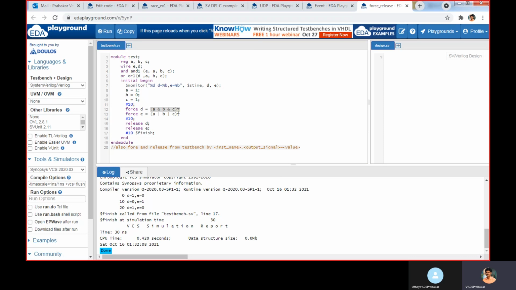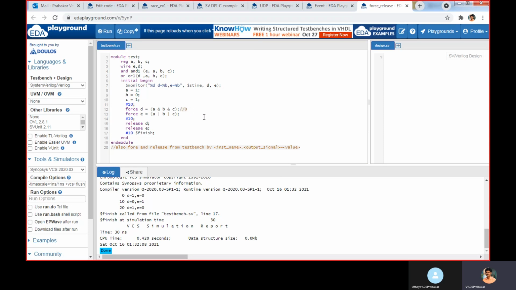If we perform the AND operation, the value is 0, so 0 is assigned for D. For the OR, the corresponding output is 1, and that is forced for E. Earlier the value of E was 0. Now we are forcing 1 for E.